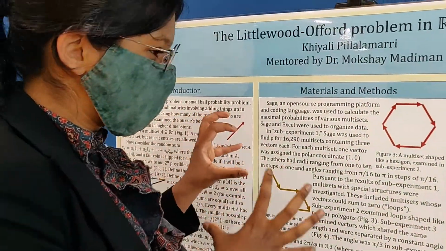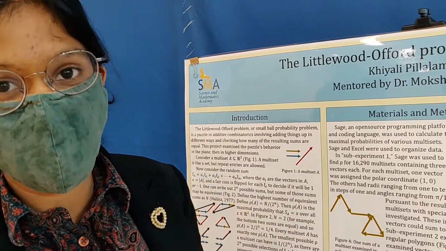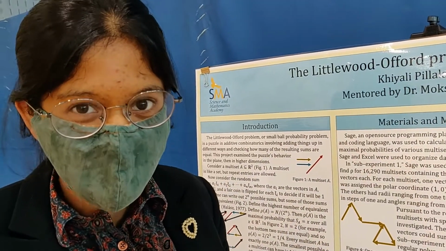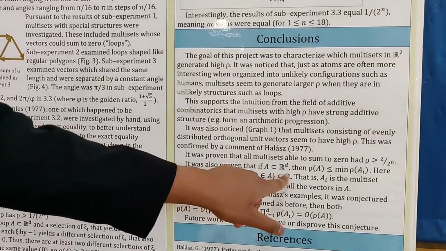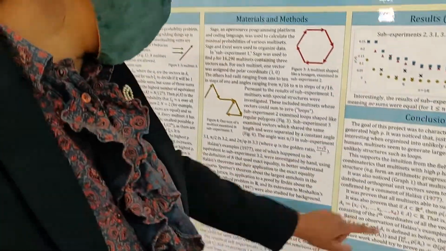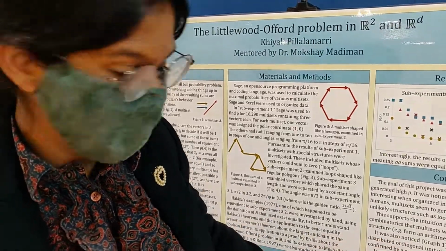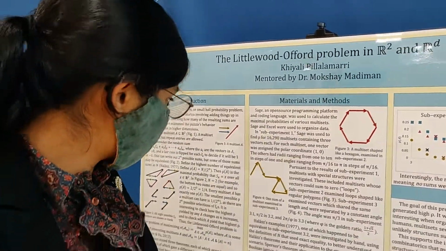Those relate the probabilities in the 1-dimensional cases to the probabilities in the 2-dimensional cases, or actually the d-dimensional cases. There's one d-dimensional statement that is a conjecture and one d-dimensional statement that is a proof. The d-dimensional proof is a weaker version. The conjecture is a stronger version. So that's this project.